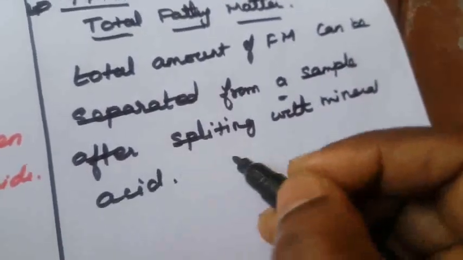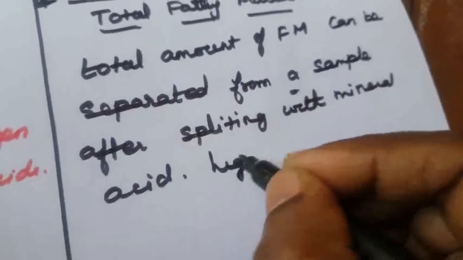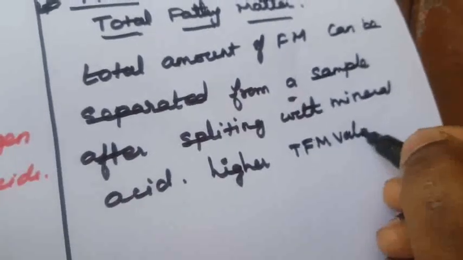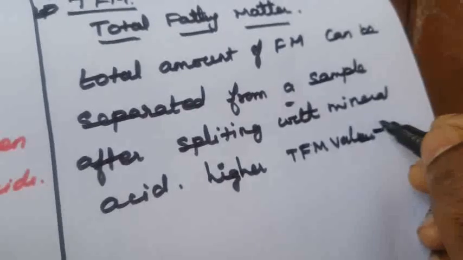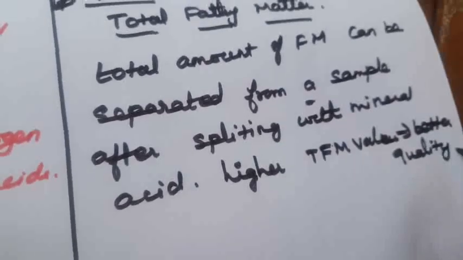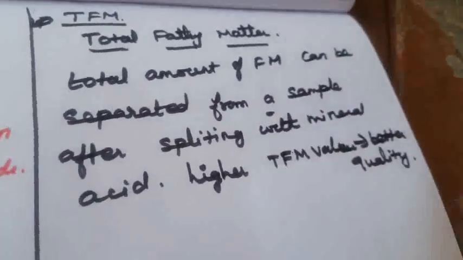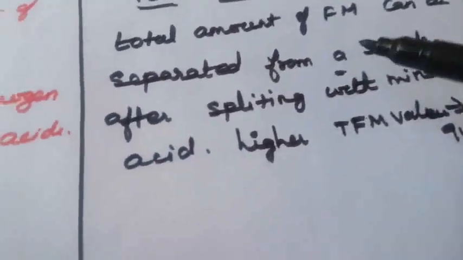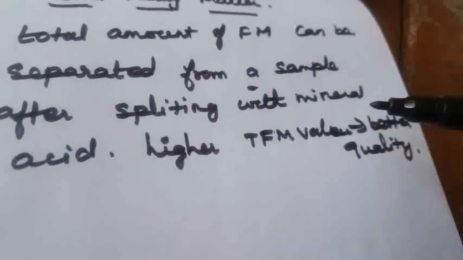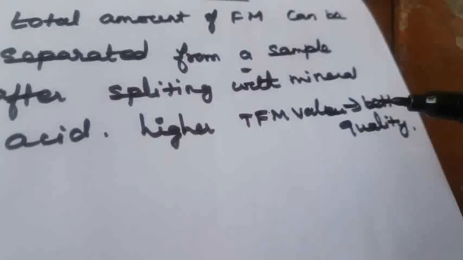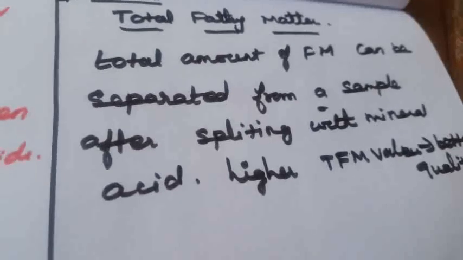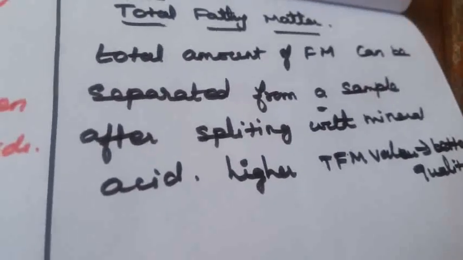The higher the TFM value, the better the quality. So this is what is meant by total fatty matter. The total fatty matter is defined as the total amount of fatty matter that can be separated from a sample after splitting with mineral acid. So the higher the TFM value, the better the quality.